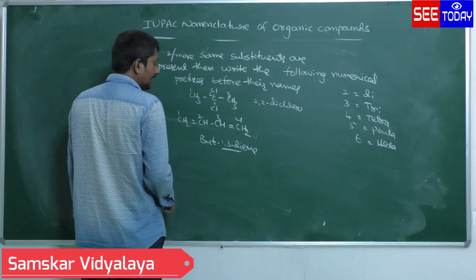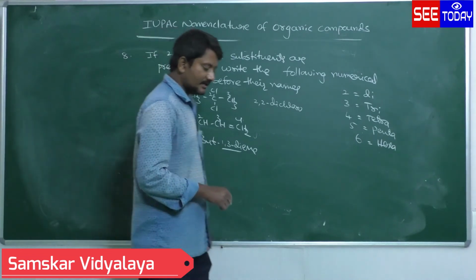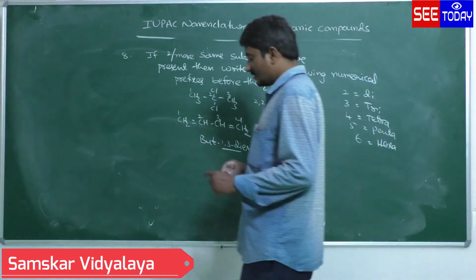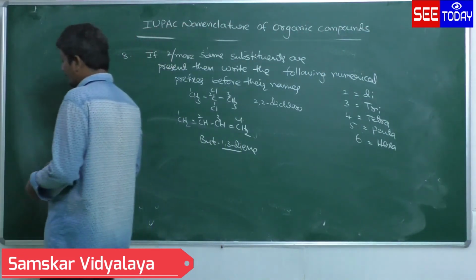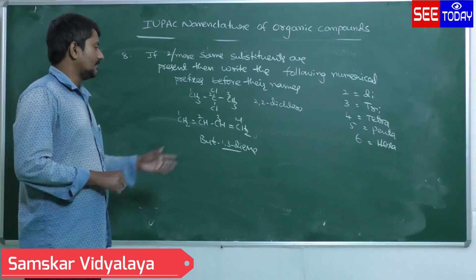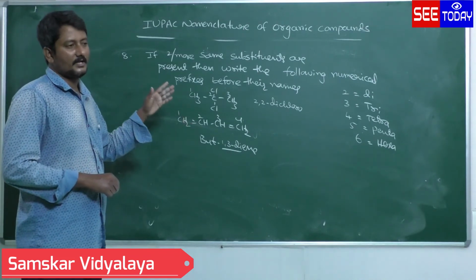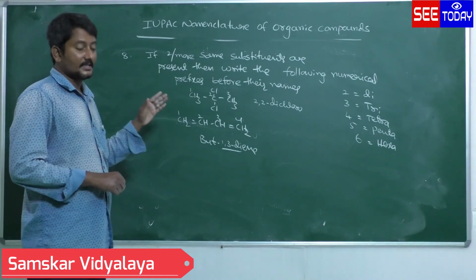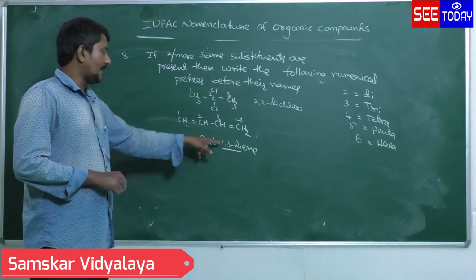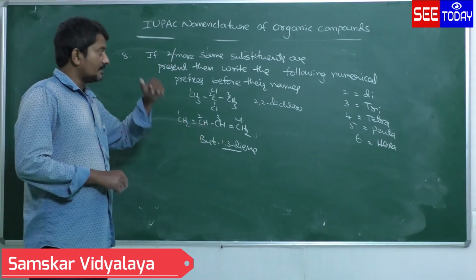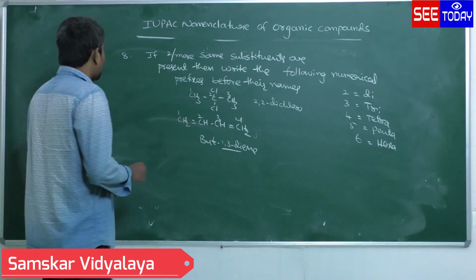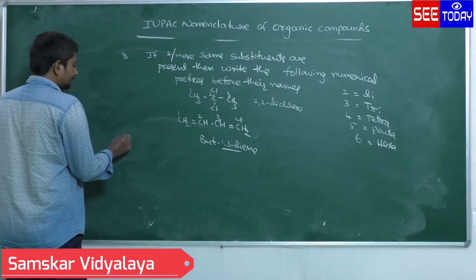Why are we taking di here? This is not the substance. It is a primary suffix, double bond. So when the same groups are present 2 or 3 times, then we have to follow some numerical prefixes. In this case we have to follow the numerical suffix. This is not the numerical prefix. So di can be applicable for the substance as well as the primary suffixes. Okay.